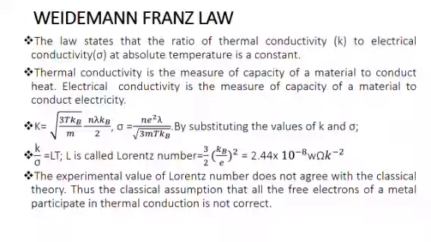By substituting the values of K and sigma, we get a constant called the Lorentz number, which is equal to 3/2 (kB/e) whole squared. The experimental value of the Lorentz number does not agree with the classical theory. Thus, the classical assumption that all the free electrons of a metal participate in thermal conduction is not correct.